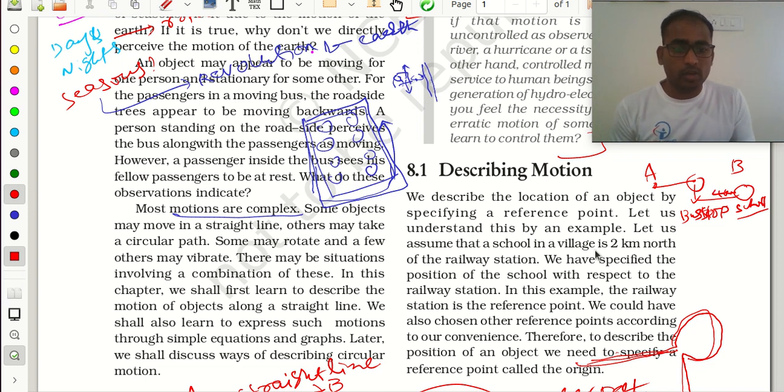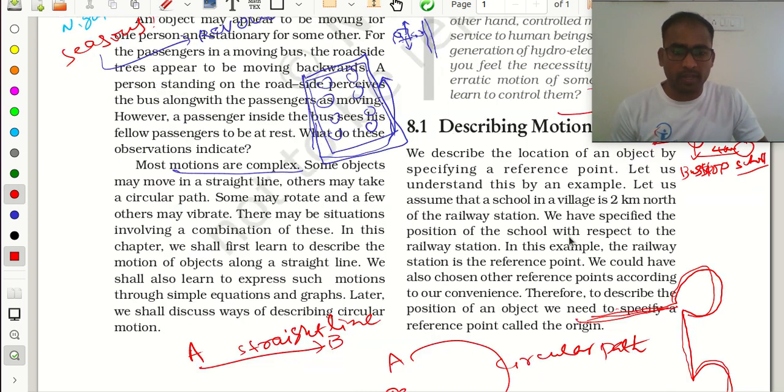And why are you mentioning the bus stop here? What is the reason? We need some reference point. Suppose here in your textbook we have one example. See here. Suppose your school in a village is 2 kilometers north of your railway station. Your school is 2 kilometers from your railway station.